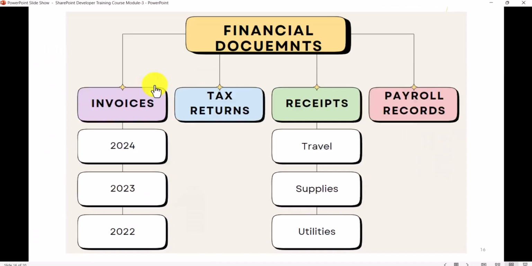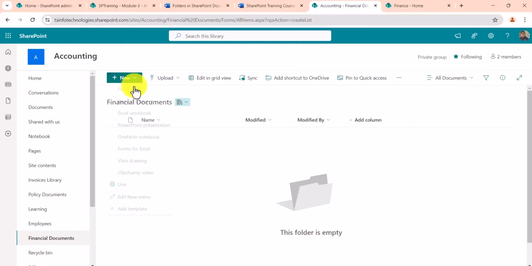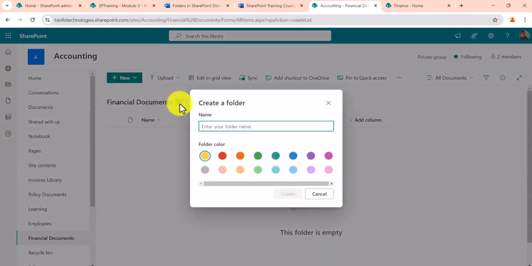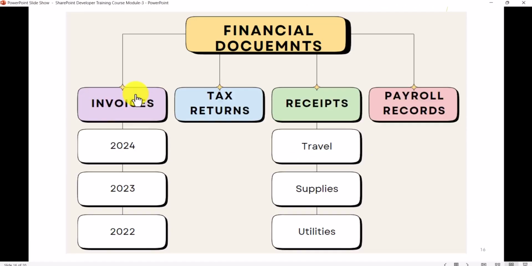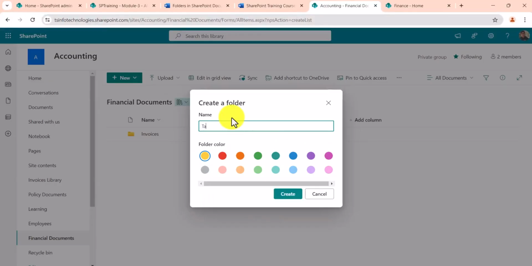Once you create this, you see here on the financial documents library, I'll create folders for invoices, tax returns, and so on. So I'll create a folder and call it invoices. And the good thing is that you can have color coding, so you can see here. Then another folder is tax returns.